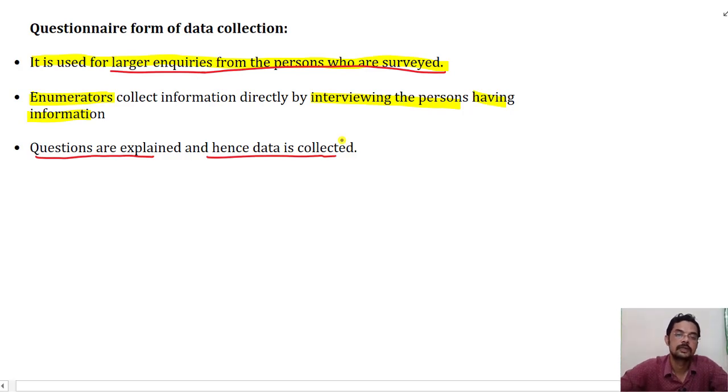The enumerator fills the data. The enumerator will not give the form, but he will fill it himself in the sheet. He will be asking questions, getting information, and it is him who is filling. So that is what is done in questionnaire form of data collection. This is done for larger inquiries.